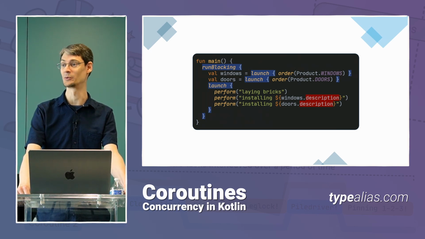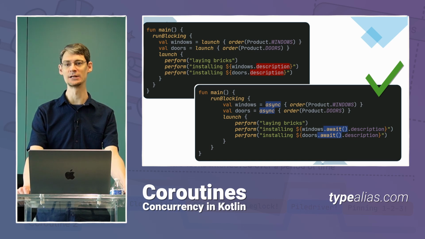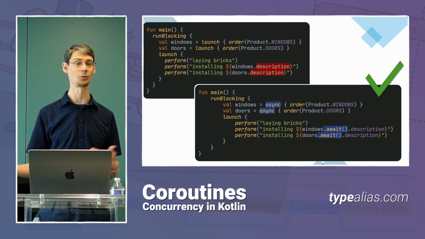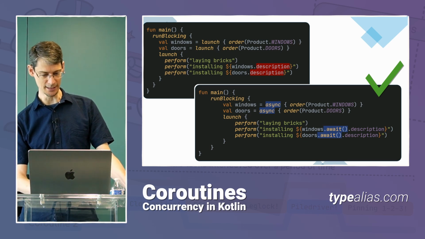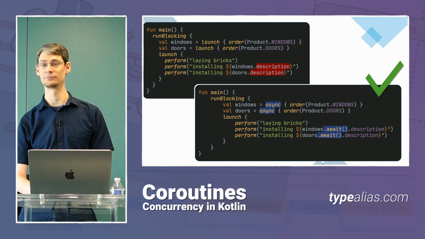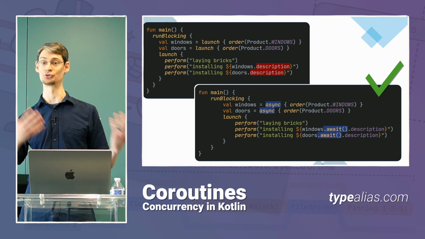To get a value out of it, we need to use a different coroutine builder named async. The async builder is perfect when you need to get a response, like if you're making a call to a web service and you need to wait on that resource to come in. Once you use async, you can see down here, you can call .await on that variable, and that coroutine will get suspended until that value is ready for you.